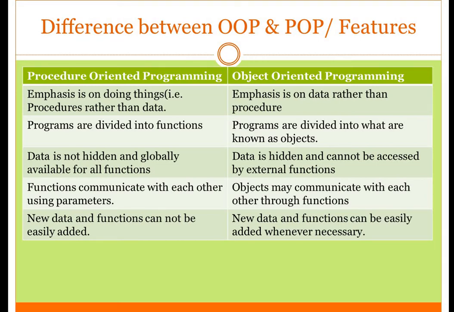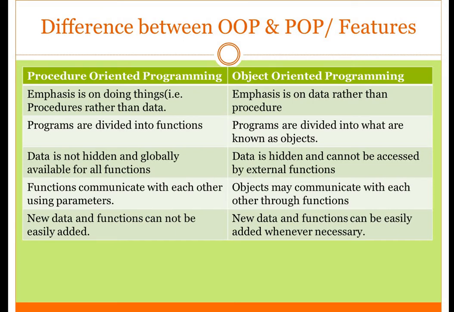In procedure-oriented programming languages, programs are divided into smaller modules called functions, whereas in object-oriented programming language, programs are divided into objects. In procedure-oriented programming language, data is not hidden, it is globally available to all functions.